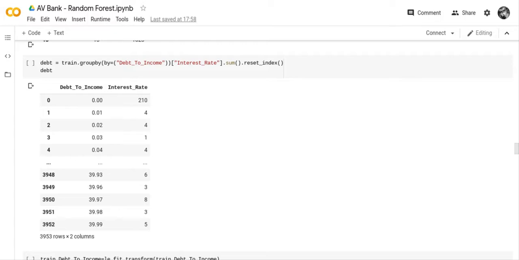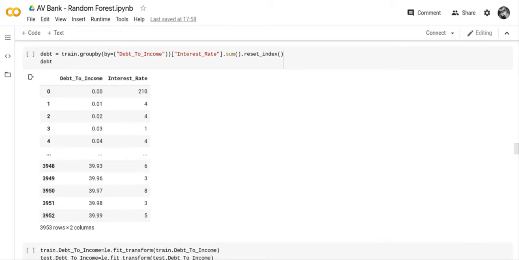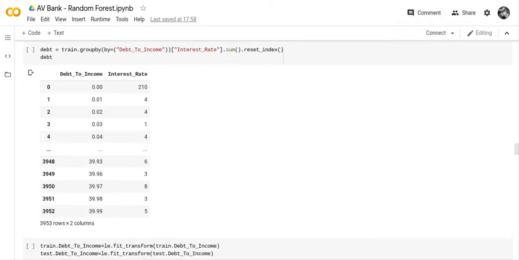And now what we've got is the debt to income ratio, and that's something like debt to equity. Anybody who studied finance and accounting is going to know about your debt to equity ratio. What you do is you compare how much debt you have to how much money you have, and then you assign it a number.